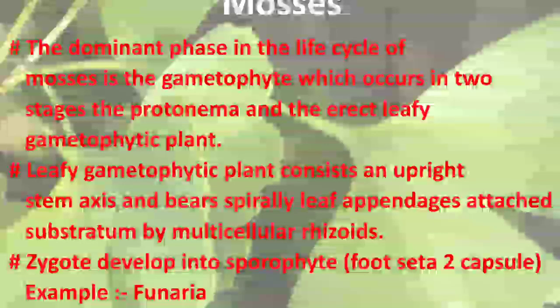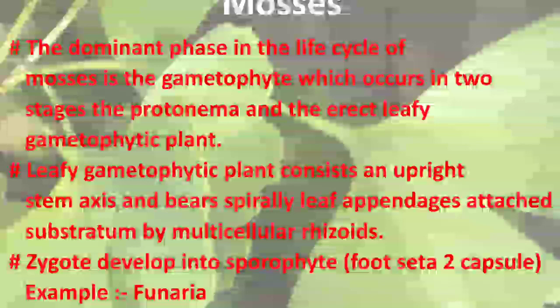What are mosses? The dominant phase of the life cycle of mosses is the gametophyte. The gametophyte occurs in two stages: the protonema and the erect leafy gametophytic plant. These are two different structures, one is the protonema and another is the erect portion.